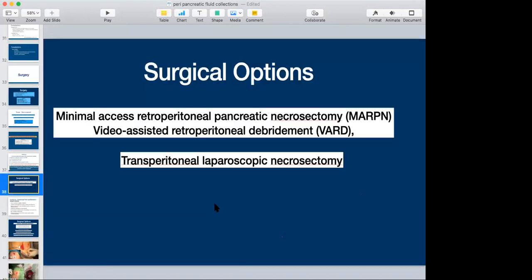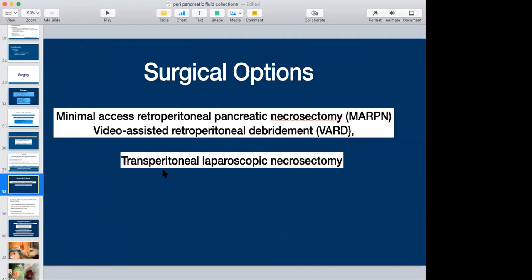Surgical options, once we have done this step-up and reached percutaneous drainage or endoscopy, and then we want to decide what has to be done. Then comes the minimal access retroperitoneal pancreatic necrosectomy, video assisted retroperitoneal debridement. Usually we take a ureteroscope, wherein we can use the instrument to loosen the necrosis, keep irrigating and take out the necrosis.